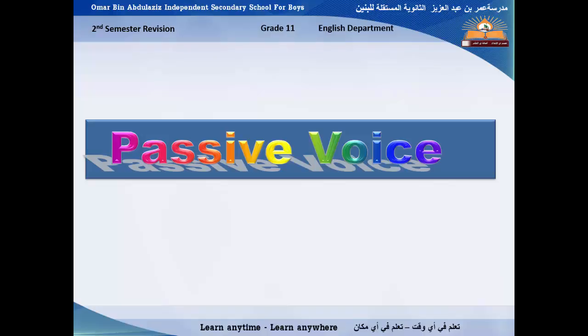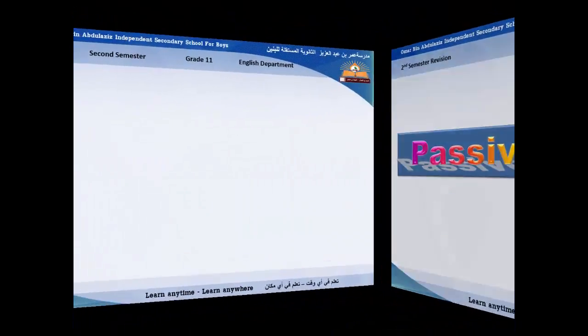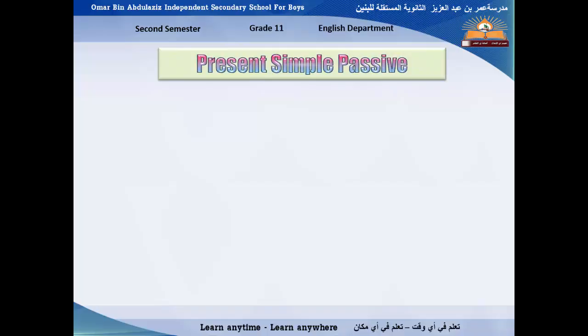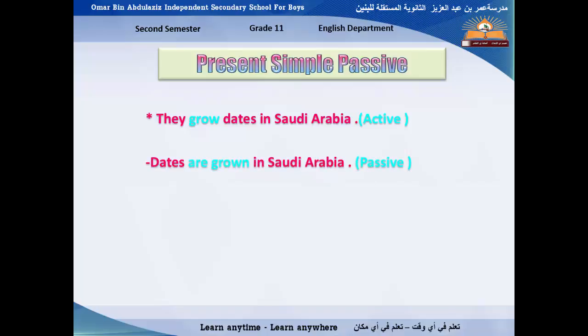Another important lesson, which is the passive voice. We are going to talk about the present simple passive. Let's read these examples. They grow dates in Saudi Arabia. This is an active form. How to change it into passive? Let's read. Dates are grown in Saudi Arabia. This is called the passive form.